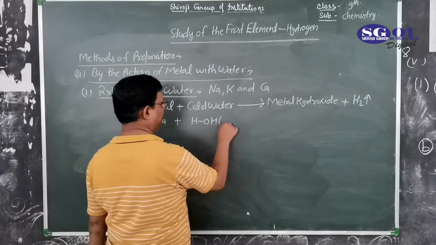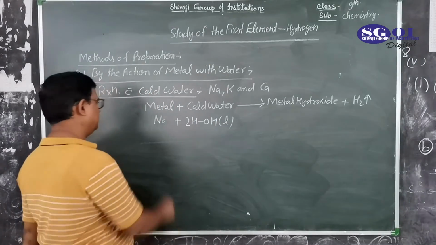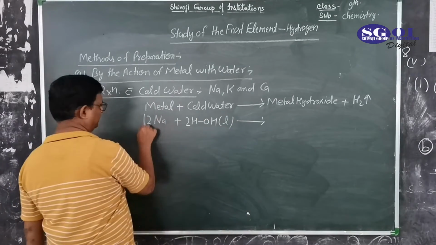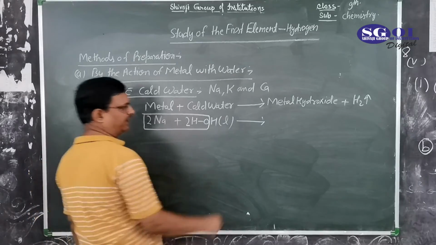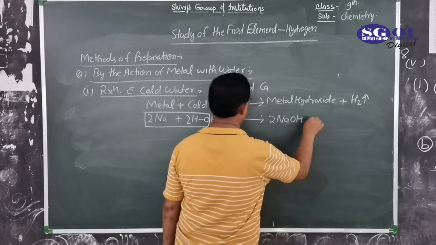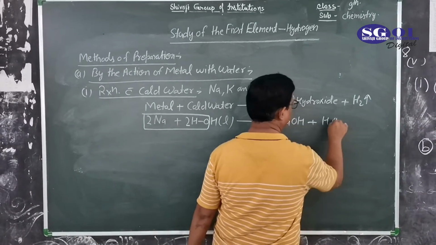This one is in liquid state. 2 moles of sodium and 2 moles of water form 2 NaOH and hydrogen gas.